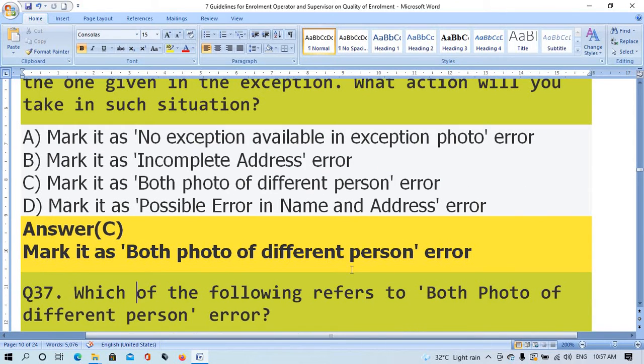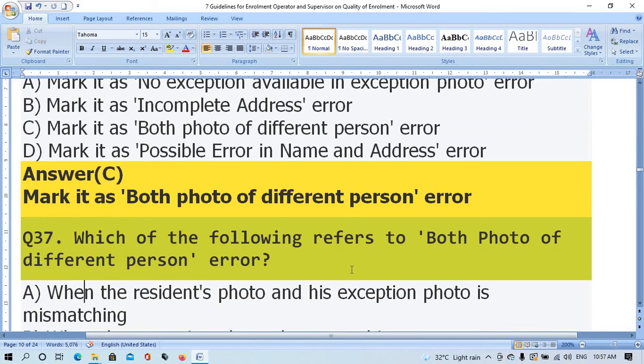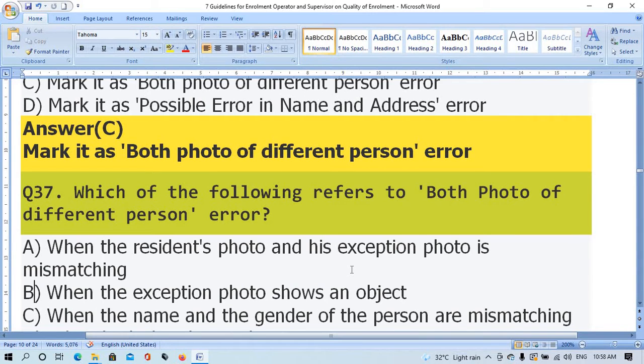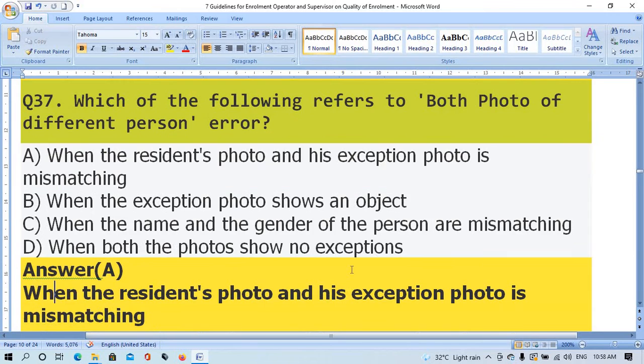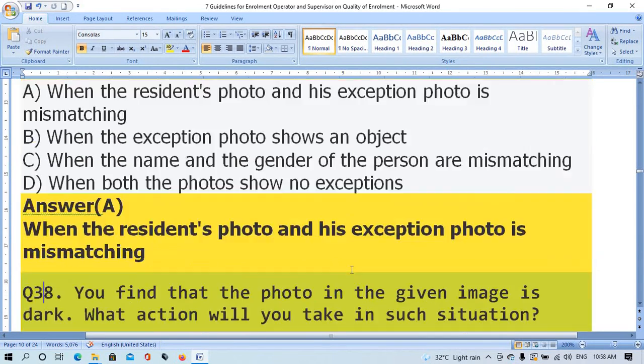Question number 37. Which of the following refers to both photo of defined person error? Option A, when the resident photo and his exemption photo is mismatching. Option B, when the exemption photo shows an object. Option C, when the name or gender of the person are mismatching. Option D, when both photo shows no exemption. The right answer is option A, when the resident photo and his exemption photo is mismatching.